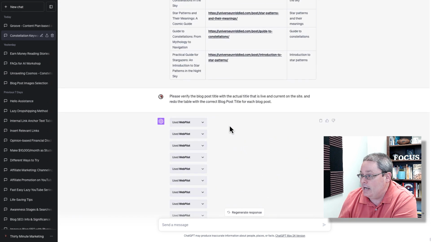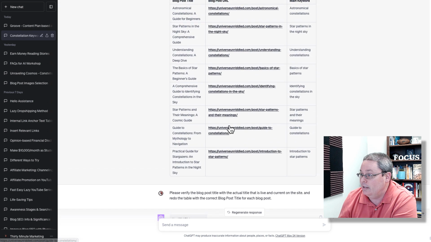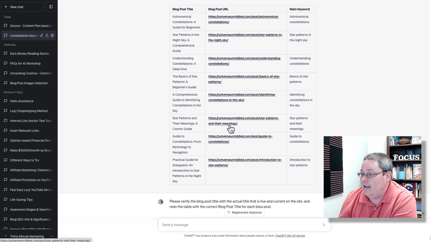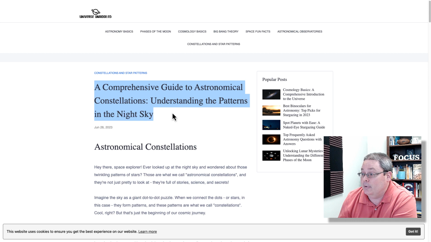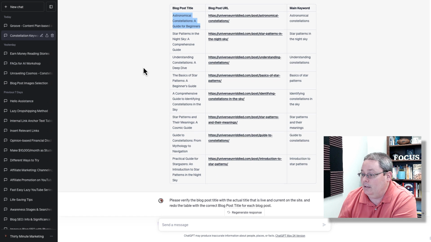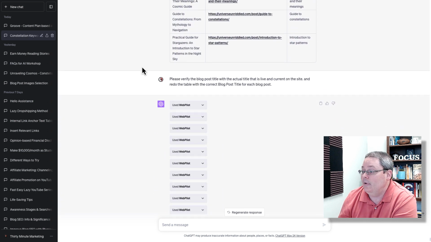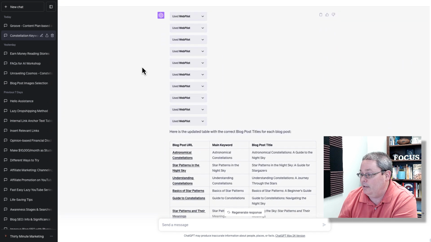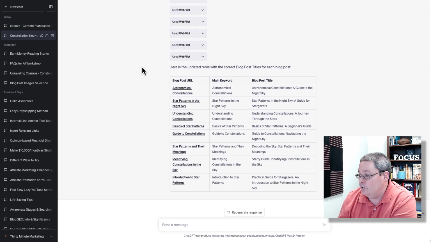Of course, it changed from what I was doing here just a second ago. It's kind of like the AI has a mind of its own. But the blog post title here on this URL, if I was to click this and go over, you can see here a comprehensive guide to astronomical constellations, understanding the patterns in the night sky, was not the blog post title it gave me here. So I said, please verify the blog post title with the actual title. And now it's doing that.